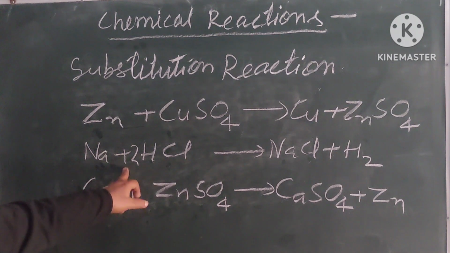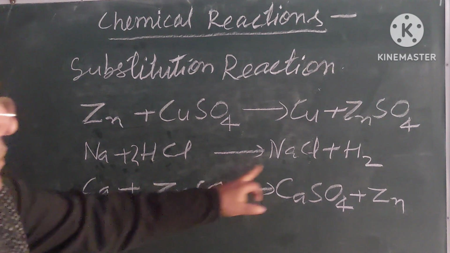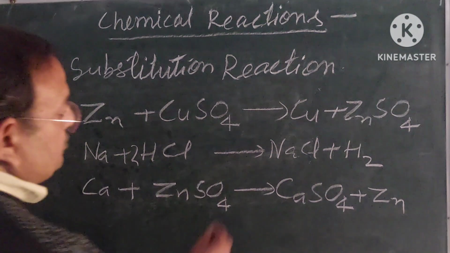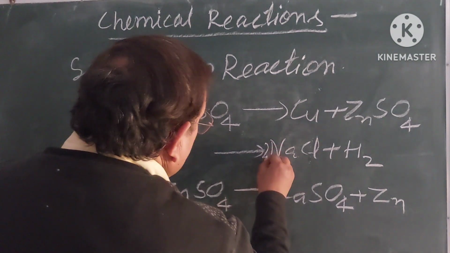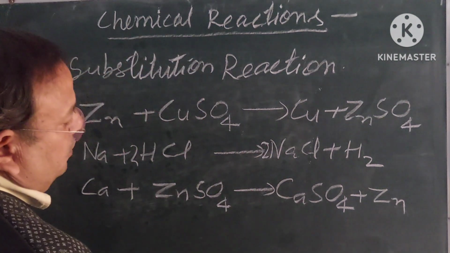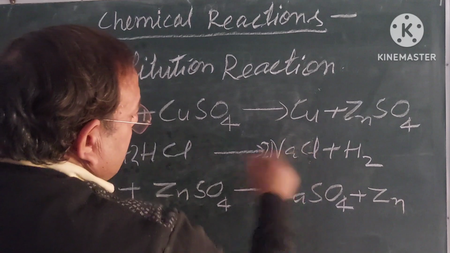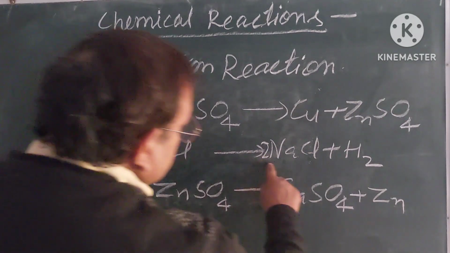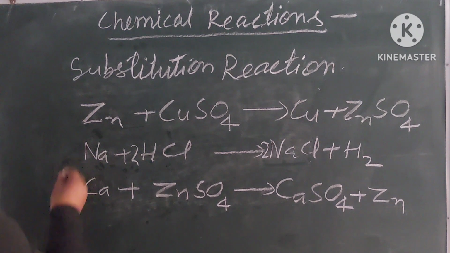Hydrogen 2, this side hydrogen 2, chlorine 2 atoms, here chlorine 1. So we will also multiply this sodium by 2. So chlorine also 2, hydrogen 2 atoms, and sodium this side 2 atoms, left side also should be 2 atoms. Now this is also balanced.